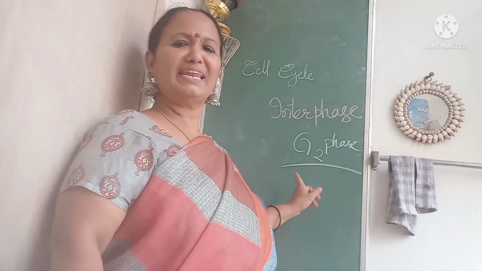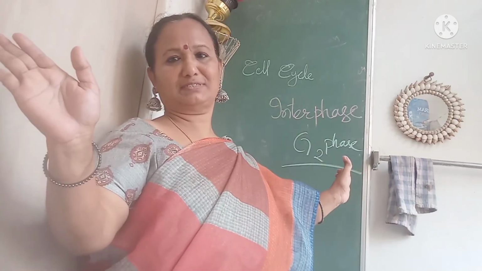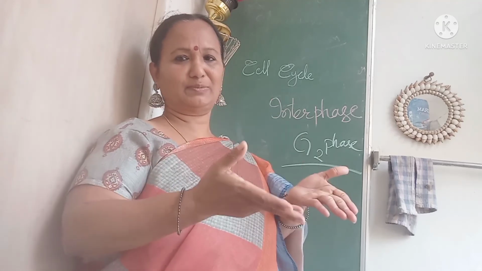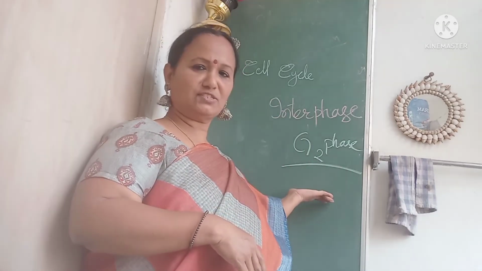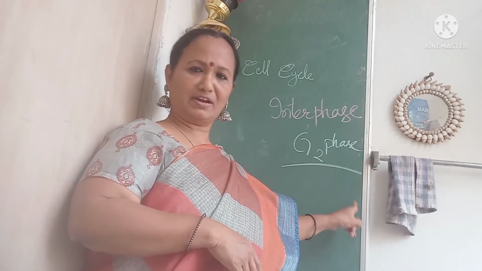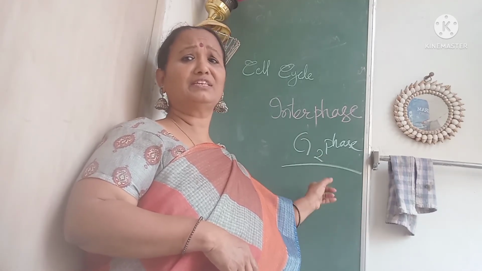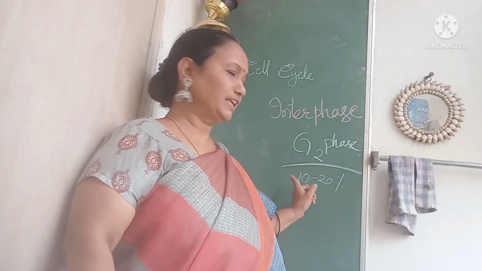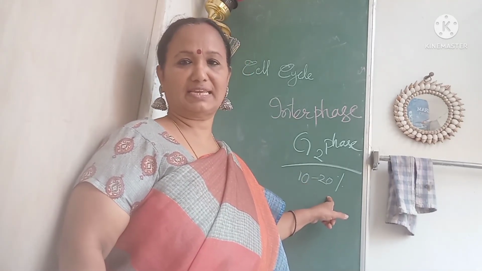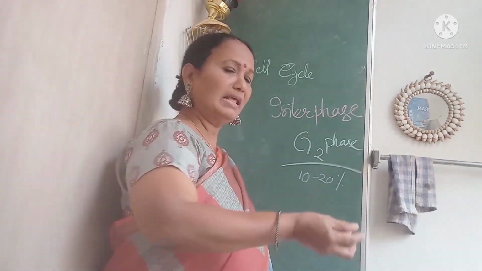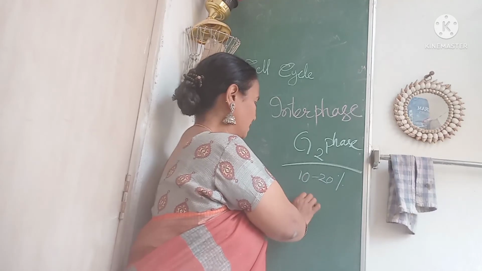But DNA synthesis stops. Only RNA and protein synthesis will be continued because these two are required for cell growth. This phase occupies 10 to 20% of the time of the cell cycle. As the G2 phase draws to a close, the cell enters the M phase.